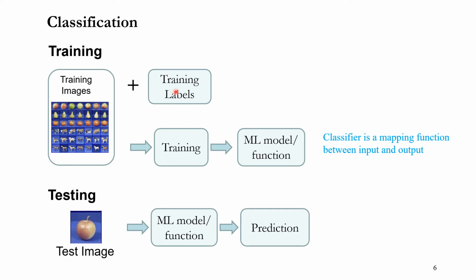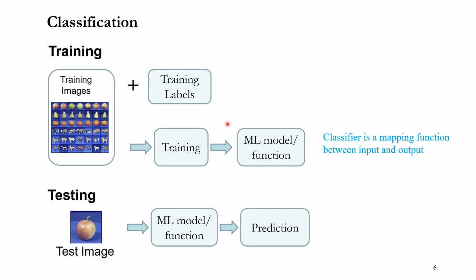Each input comes with a label, and you give this pair of input and output to the classification function, the machine learning model, or whatever you call it. You keep feeding them, then this function or machine learning model learns how to map from input data to output label.